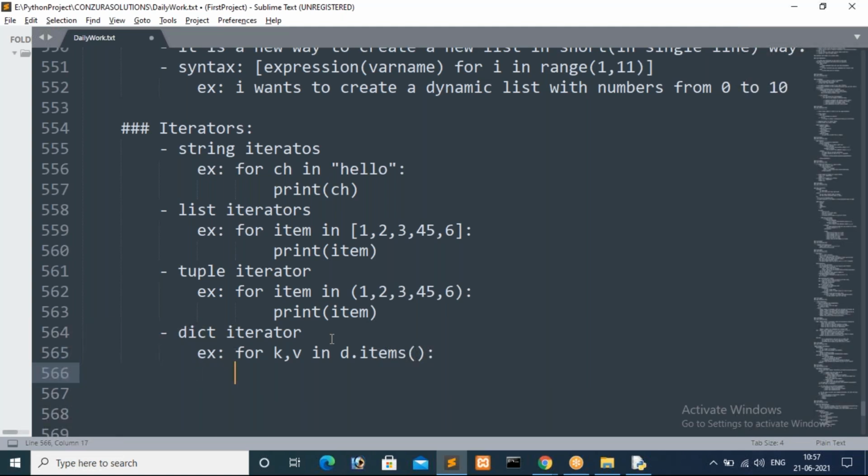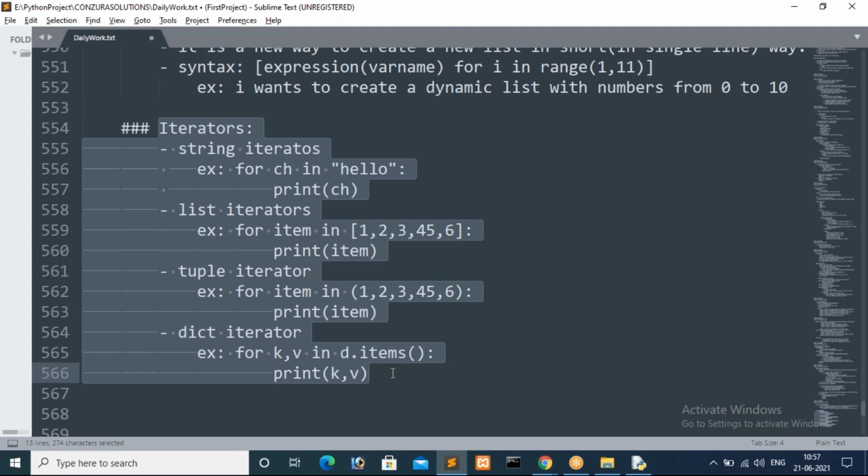I already told you and gave examples. Print key comma value. I hope you remember this concept. Even the zip concept I told you while explaining this. Without using d.items() also we can get keys only or values only, and iterate without using range. So these kinds of iterators are available in Python, guys.